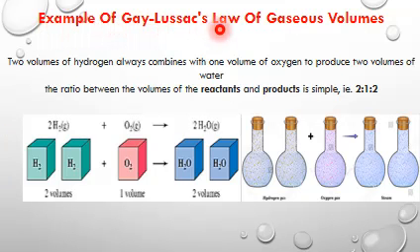Example of Gay-Lussac law of gaseous volume. 2 volumes of hydrogen always combine with 1 volume of oxygen to produce 2 volumes of water. The ratio between the volumes of the reactants and products is simple, that is 2:1:2. 2 moles of hydrogen combined with 1 mole of oxygen give 2 moles of water, or 2 volumes of hydrogen react with 1 volume of oxygen give 2 volumes of water.